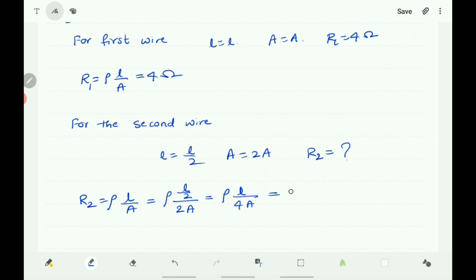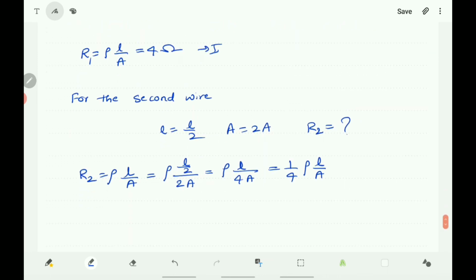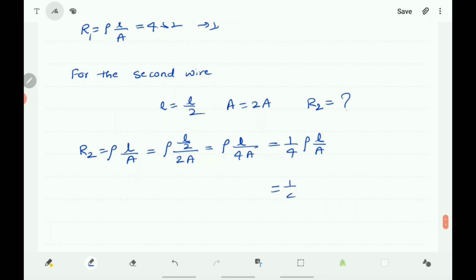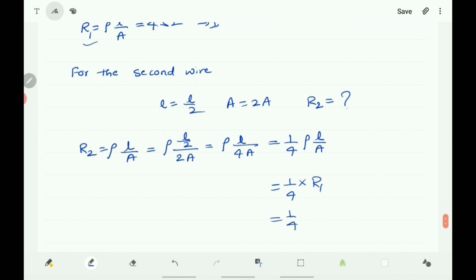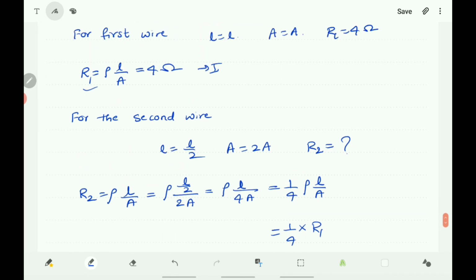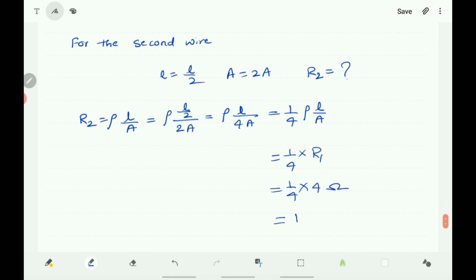So you have 1 by 4 into rho L by A. And from the first wire, this is R1, so 1 by 4 into R1, and R1 is 4 ohm, so it becomes 1 ohm.